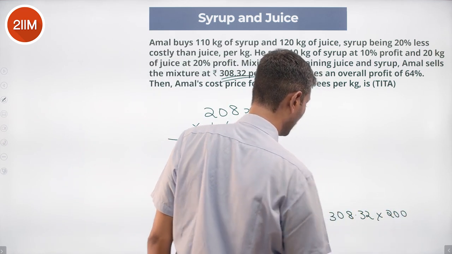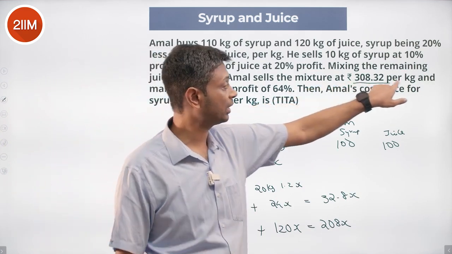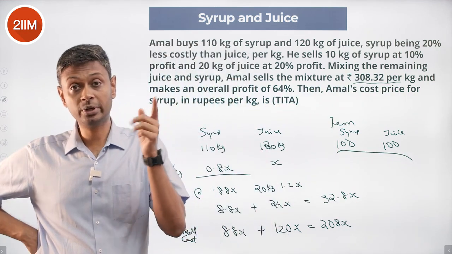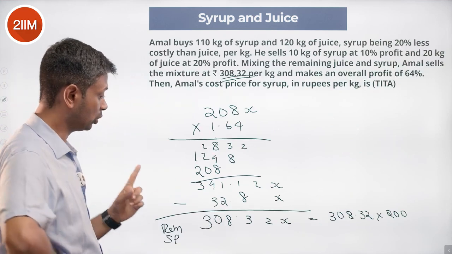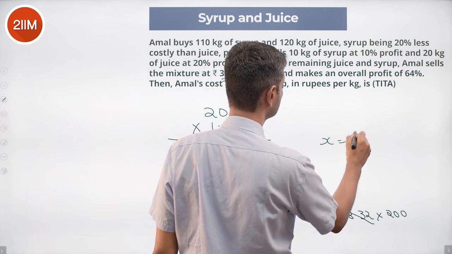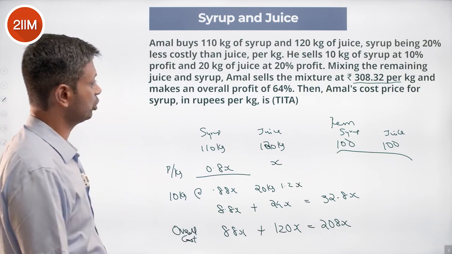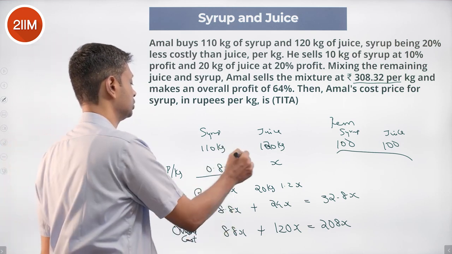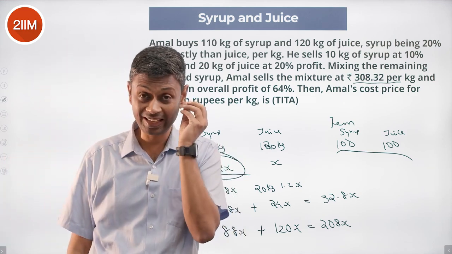into 200. Why 200? The per kilogram cost is selling at 308.32 per kilogram. How many kilograms does he sell? 200 kilograms. Why? That's what is remaining. 308.32 into 200 is 308.32x. Really glad to see this. x is 200. Or the per kg cost of juice is 200. Amal's cost price for syrup in rupees per kilogram is 0.8x. 0.8 into 200, 160. Pain in the neck question because it's so time consuming to be very careful with detail.